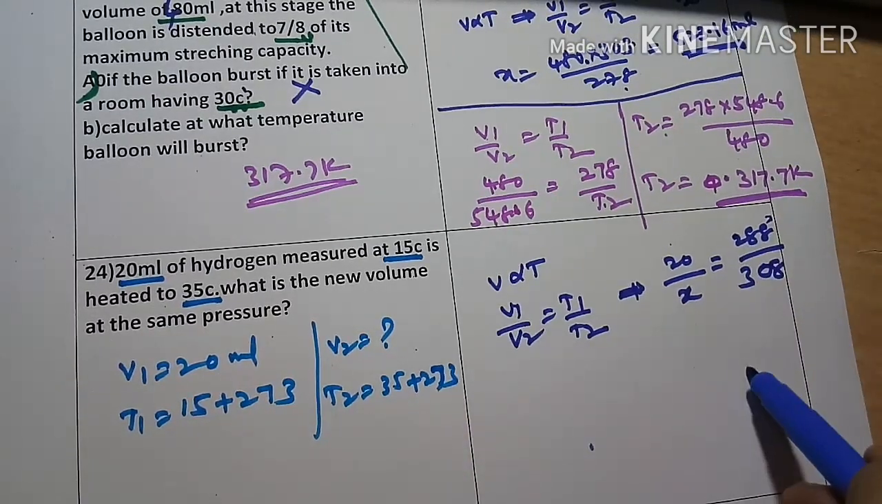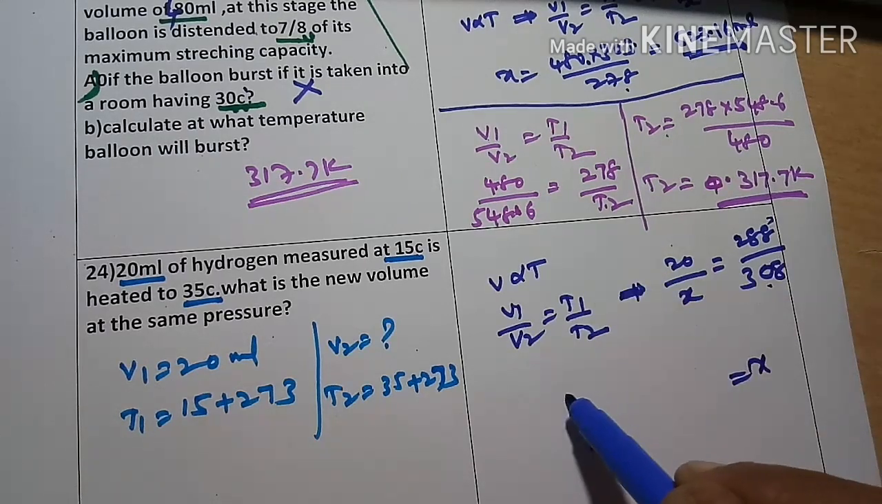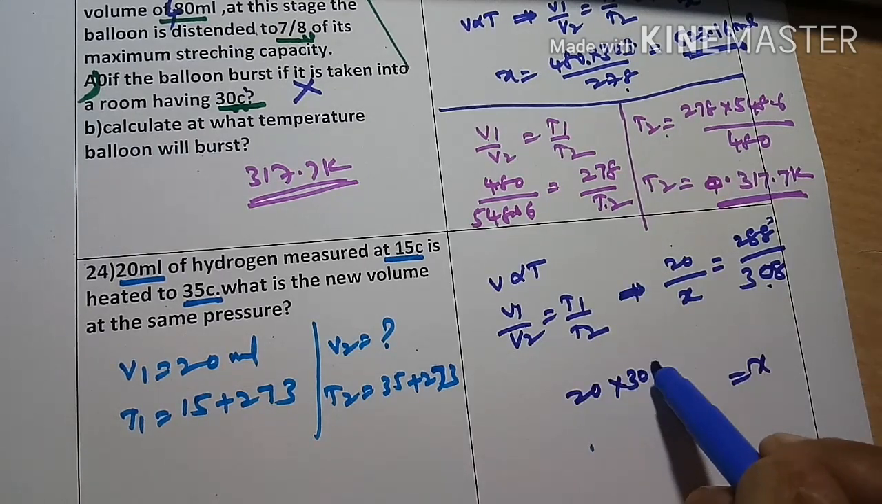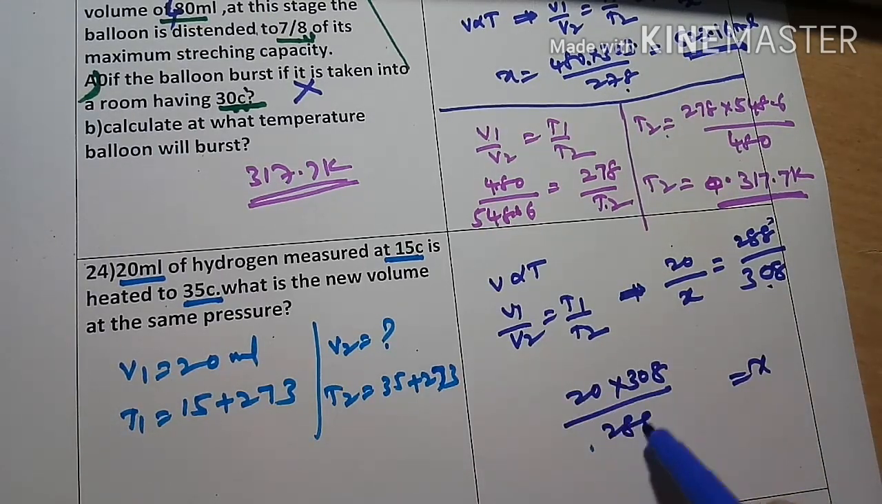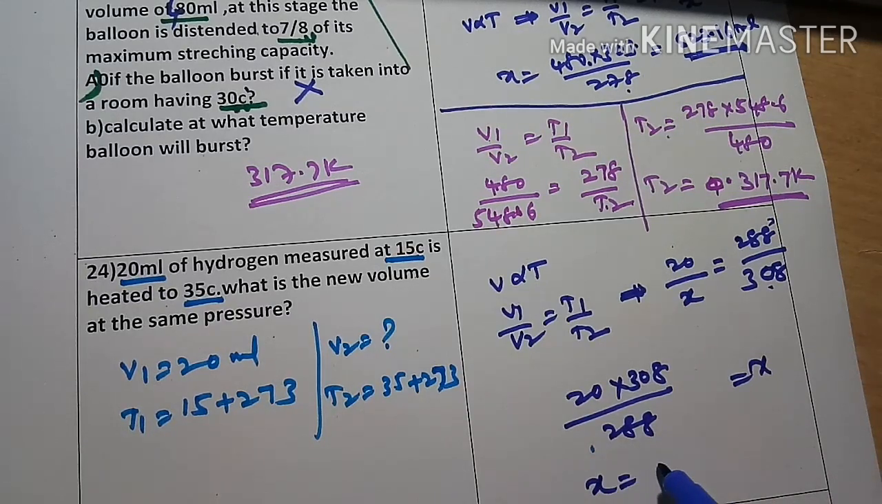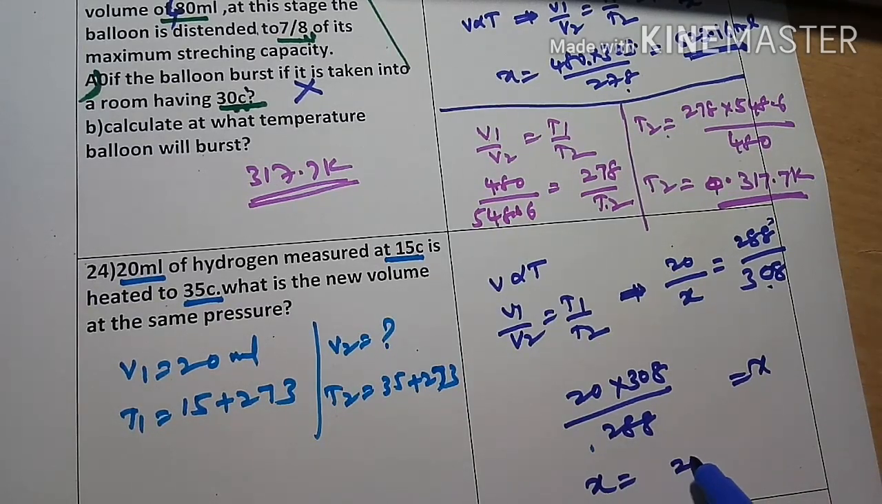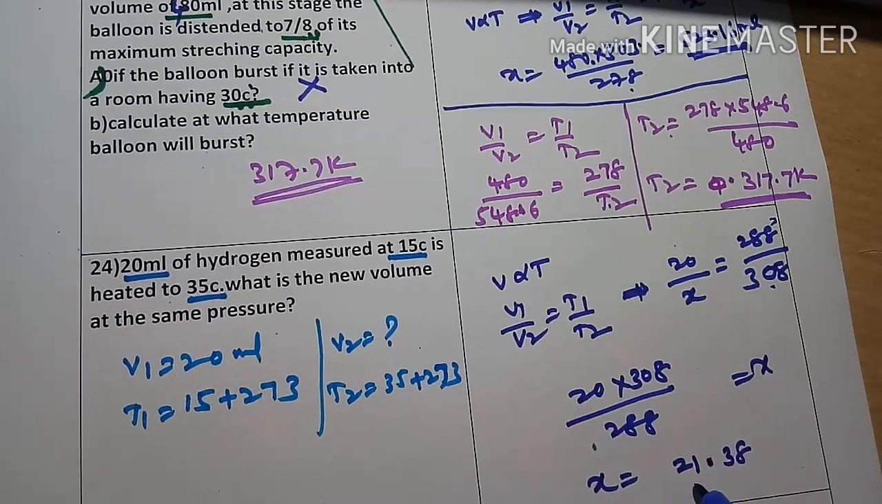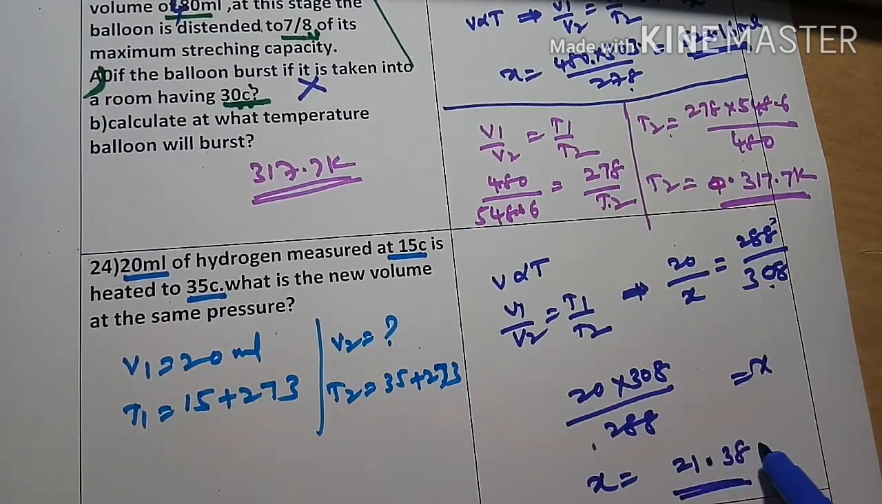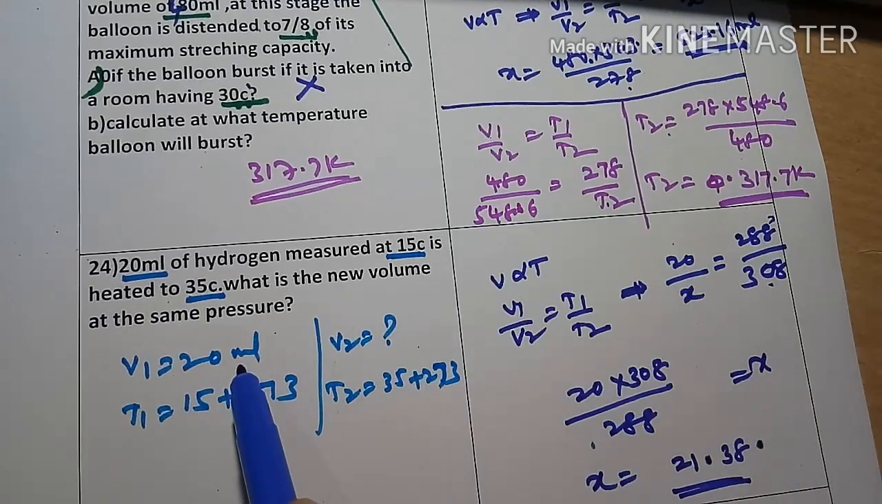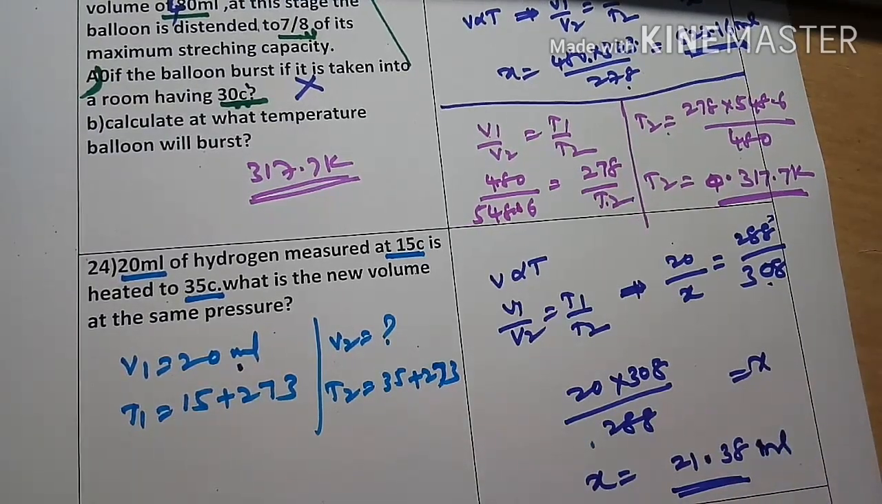So X goes to this side, 308 comes to this side. 20 into 308 divided by 288. So we will get 21.38. What is this, milliliters or liters? Here it is in milliliters, so this will also be in milliliters.